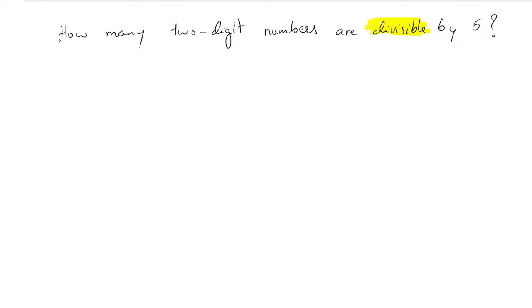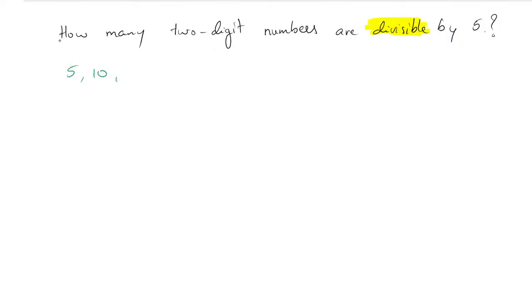Which is the first number which is divisible by 5? In the number system, the first number which is divisible by 5 is 5 itself. 5 ones are 5.